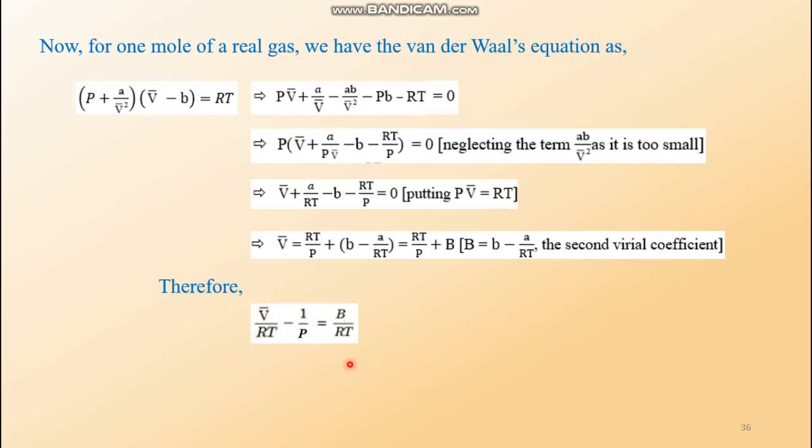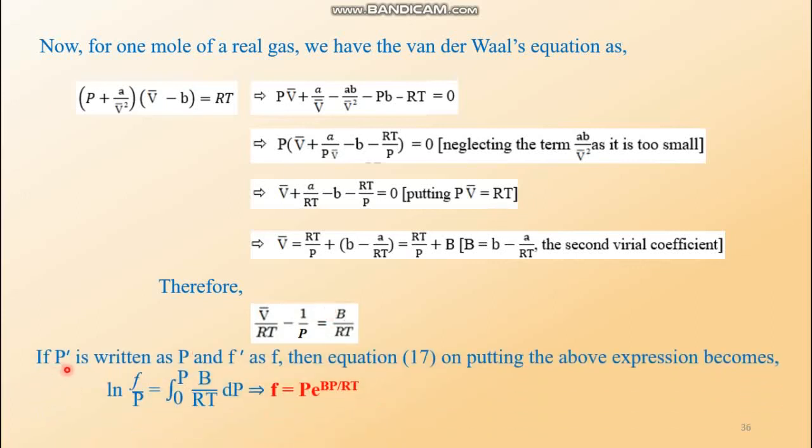So what is the equation? The equation, when rearranged, gives this relationship: V bar by RT minus 1 by P equals B by RT. And remember equation number 17, within the parenthesis it was there, V bar by RT minus 1 by P. So we have to put this value in the parenthesis of equation number 17. Along with that, we write P prime as any pressure P and F prime as any fugacity F. Then equation 17 can be expressed as ln F by P.